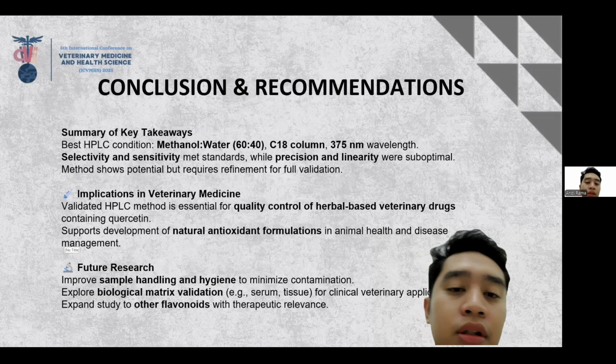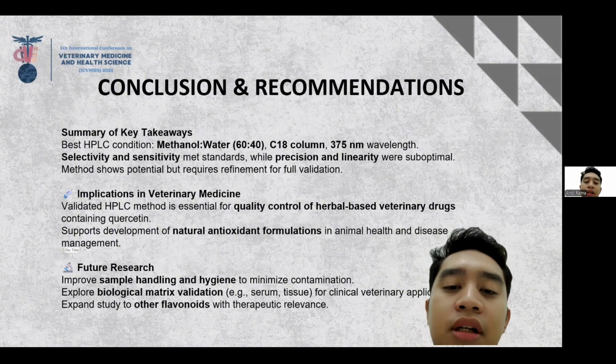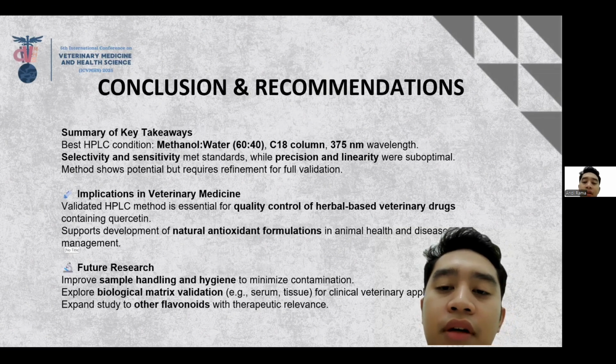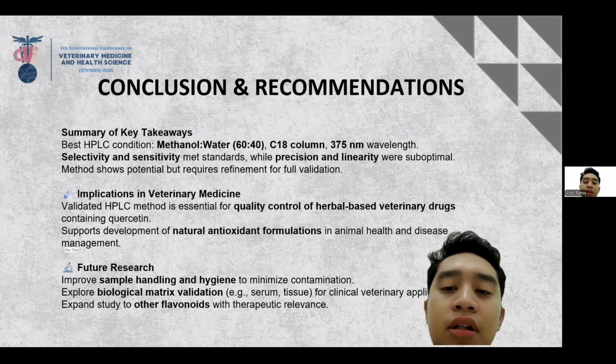So for the conclusion, the best conditions for quercetin analysis by HPLC are methanol-water 60 per 40, a C18 column, and a 375 nanometer wavelength. The method is selective and sensitive but needs improvement in precision and linearity to meet full validation. In veterinary medicine, this validated method is valuable for quality control of herbal-based drugs, especially those using quercetin as a bioactive compound. It can also support the development of natural antioxidant therapy in animal health.